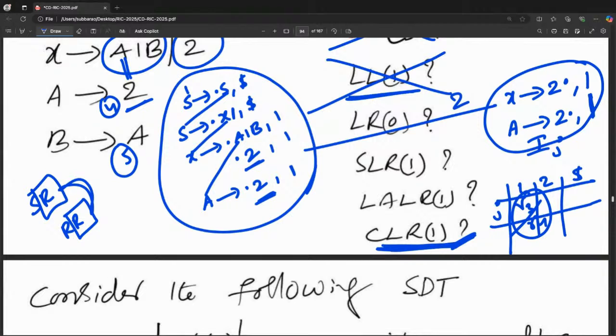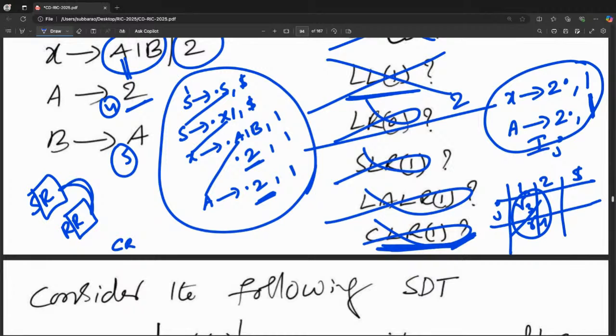You need not check further. So SLR1 fails, LR0 fails, LALR1 fails, because CLR1 fails. So for this grammar all parsers fail. CLR1 fail means all fail.